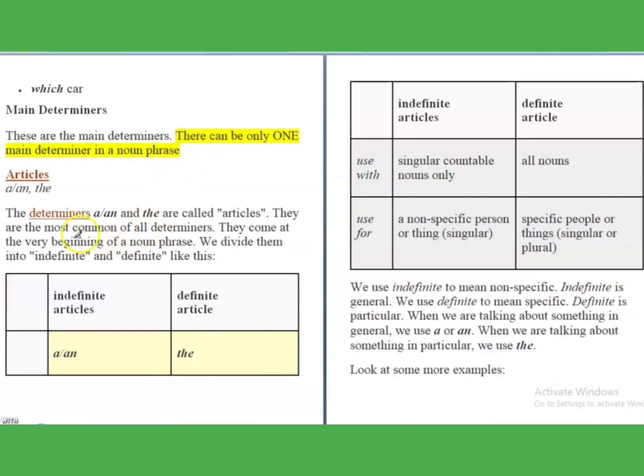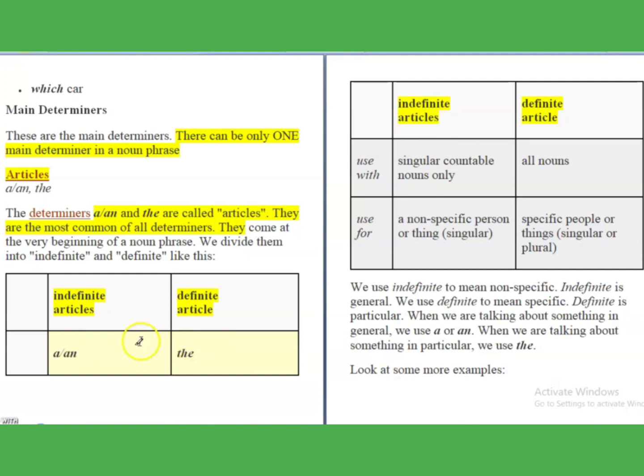Now let us discuss first the articles. The first determiner which we are going to talk about is articles. The determiners a and the are articles. We have divided these articles into two: indefinite articles and definite articles. We use indefinite articles to mean non-specific. Indefinite means general. We use definite articles to mean specific, to specify something. Definite articles are particular.